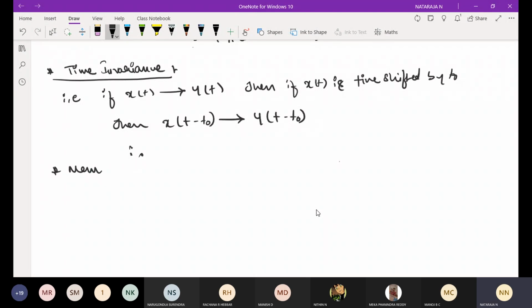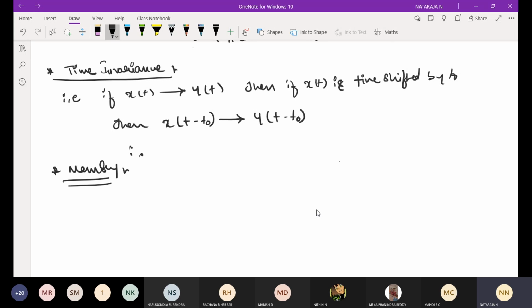Next, come to memory, the third one. A system is referred to as a memoryless system if the output y of t at a time t depends on the input x of t at the same time t.